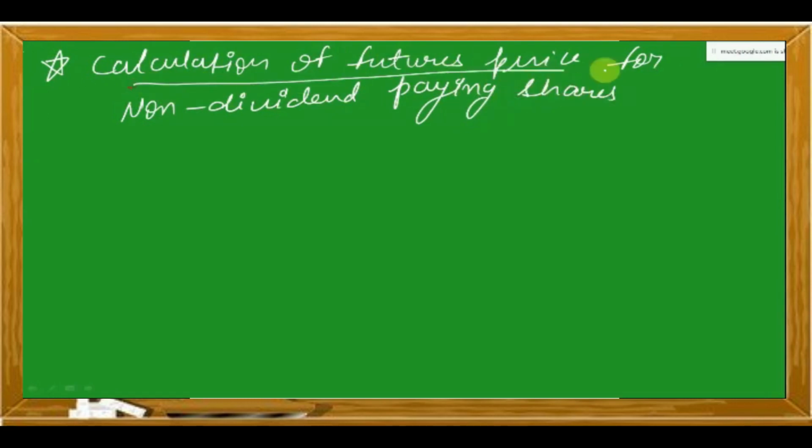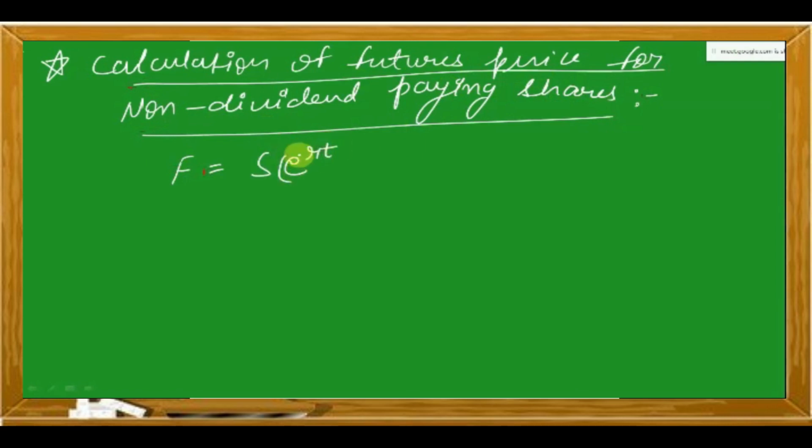Calculation of futures price for non dividend paying shares. So there is no dividend. So in this case, F is equal to S e to the power RT. This is the main formula which we will be using, and you should remember.